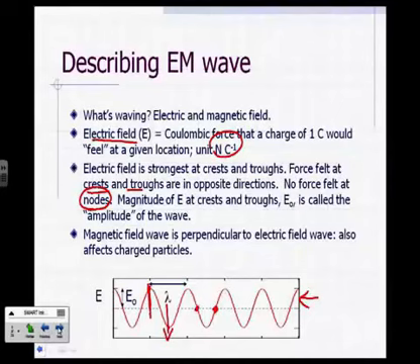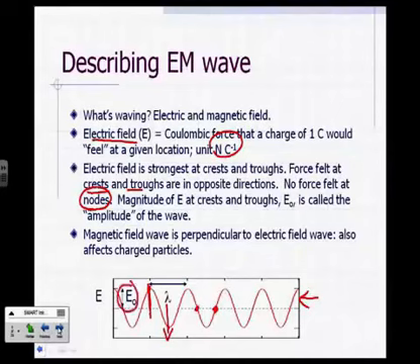Now, the magnitude of the electric field at the troughs or the crests, this value right here, the magnitude of the electric field at the crests and the troughs, is called the amplitude of the wave.